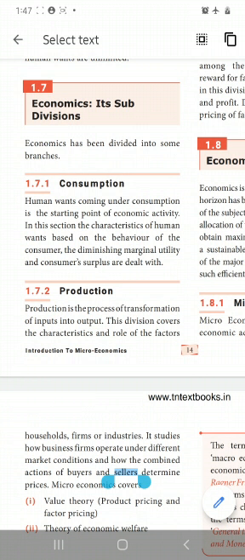The richest people always need luxurious goods. So according to consumer behavior, human wants change, and according to that we can sell the products in that particular place.